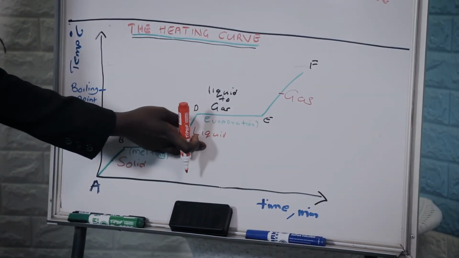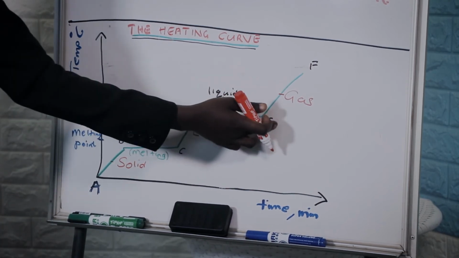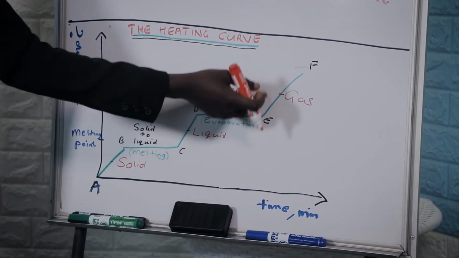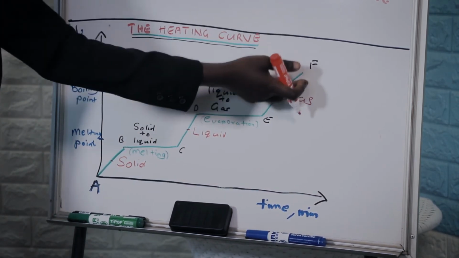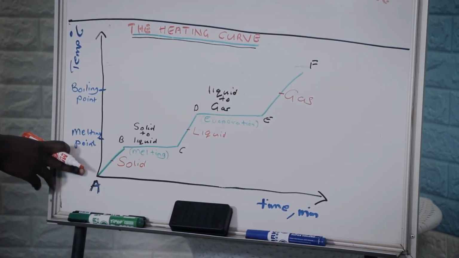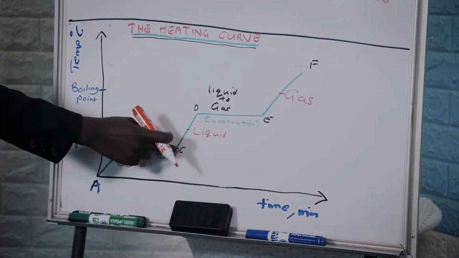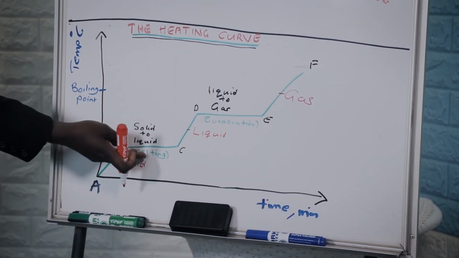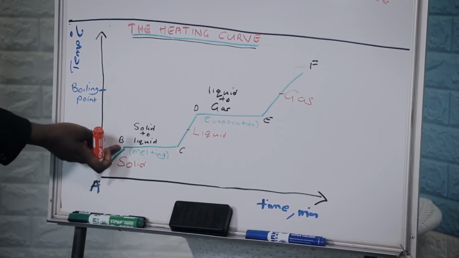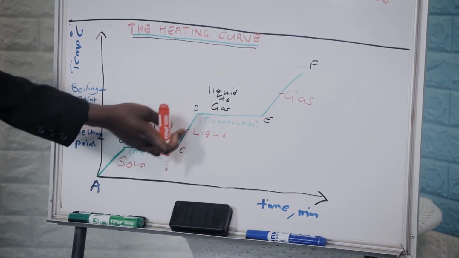The liquid itself, that's when it has now fully converted to water. And then D to E talks about the liquid and the gas as evaporation is taking place. And then E talks about how it's eventually converted into a gas. So from A to B, this is just the solid. And then B to C is showing us melting. So this can also be referred to as the melting point, because it's the point at which the solid is being converted to a liquid.